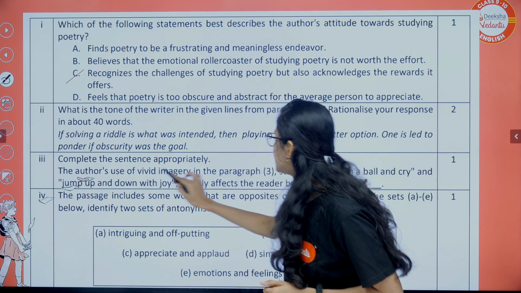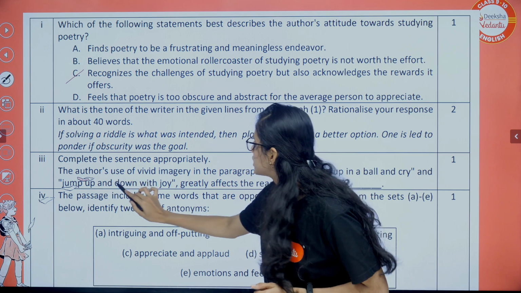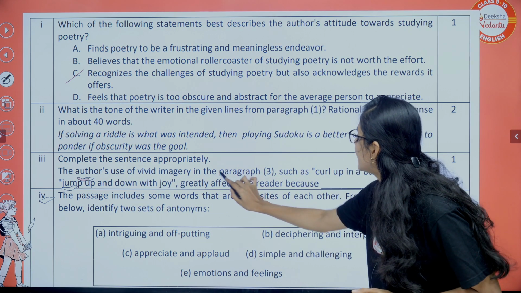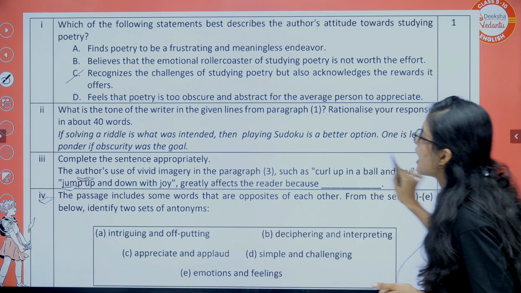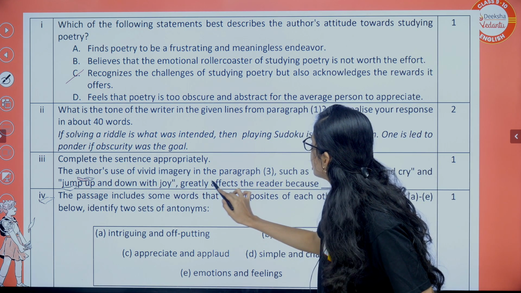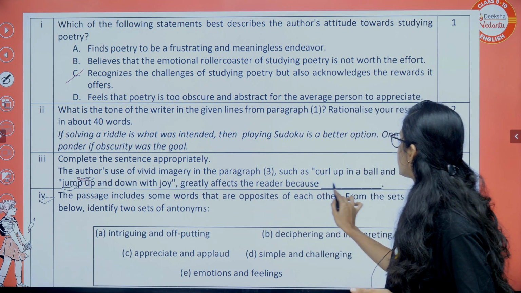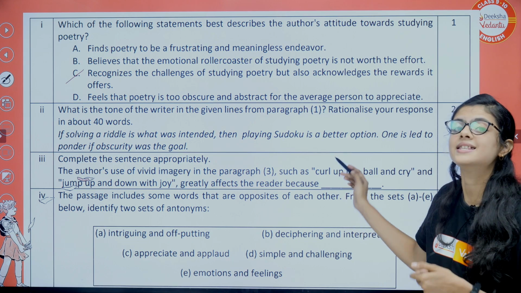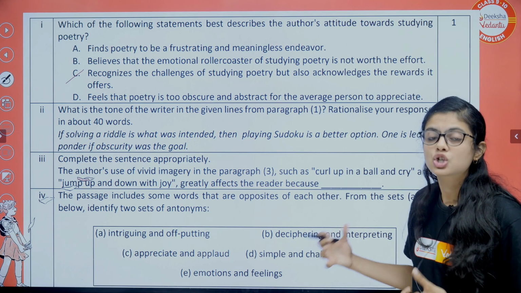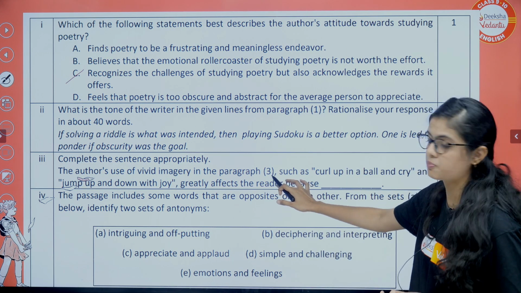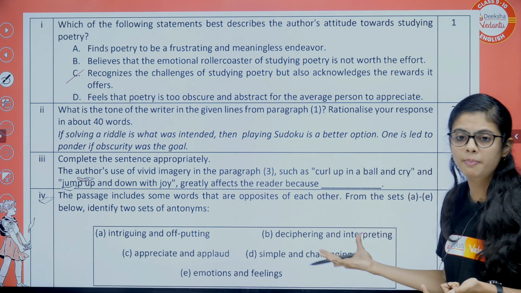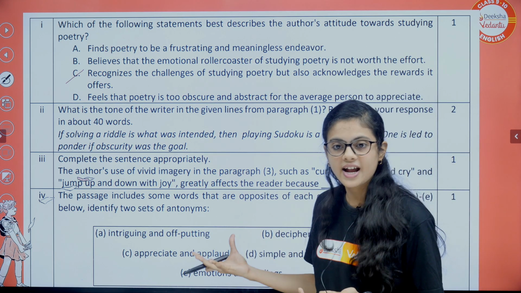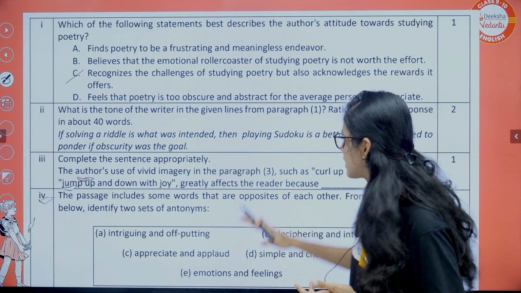Okay. Complete the sentence appropriately. The author's use of vivid imagery in paragraph 3, such as curl up in a ball and cry and jump up and down with joy, greatly affects the reader because this has emotions, right? Strong emotions are filled in this paragraph so that people go crazy. They'll jump up with joy, they'll cry, right? That is the emotion. You can write here.